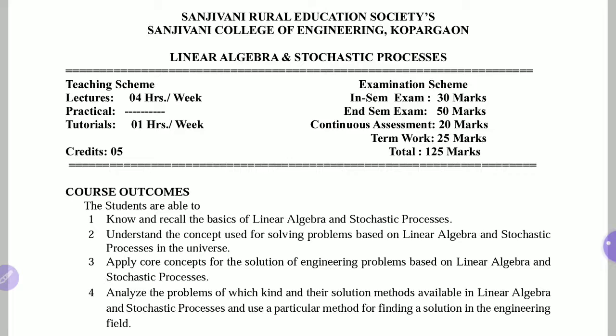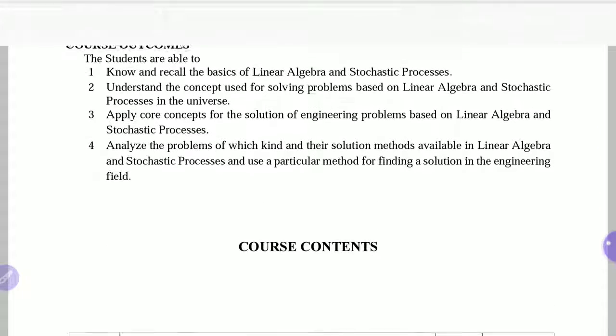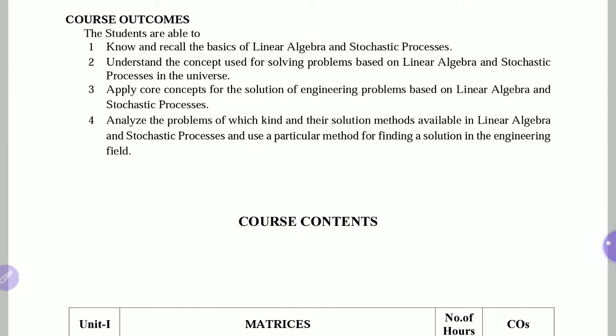Now this is regarding the examination scheme and the theory hours and tutorial hours of this course. Now the outcomes of this course are, after studying this course, the students are able to know and recall the basics of linear algebra and stochastic processes. So whatever basic things you are going to study in this particular course, you can recall at any time, and you will have an introduction to all these basics of linear algebra and stochastic processes after learning this course. This is the first outcome.